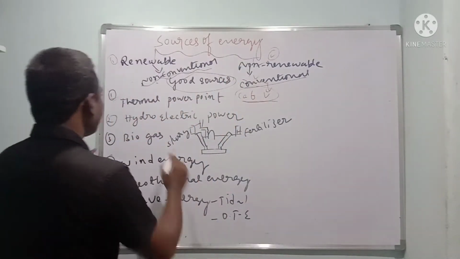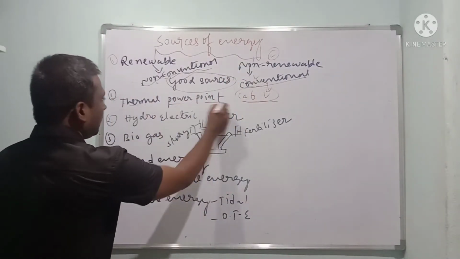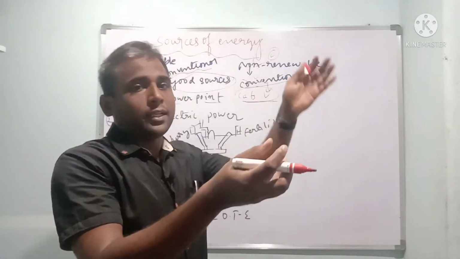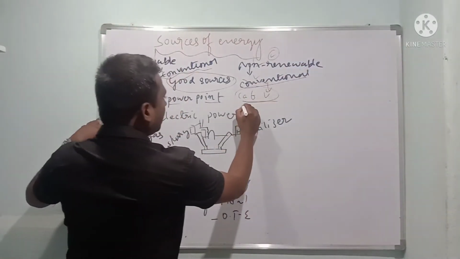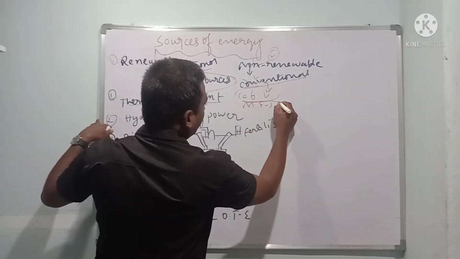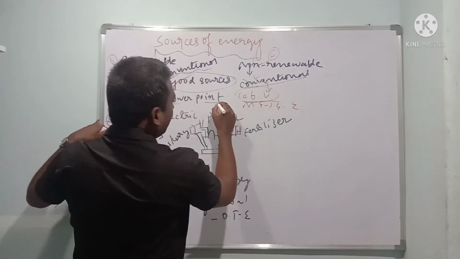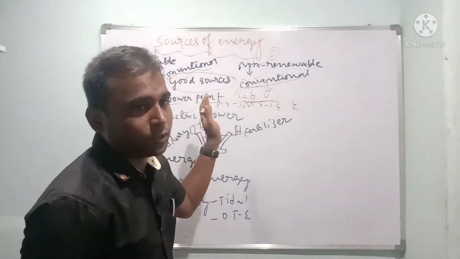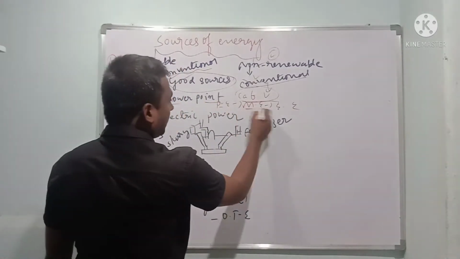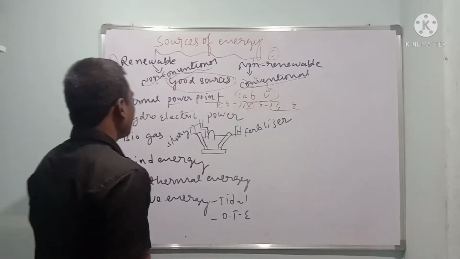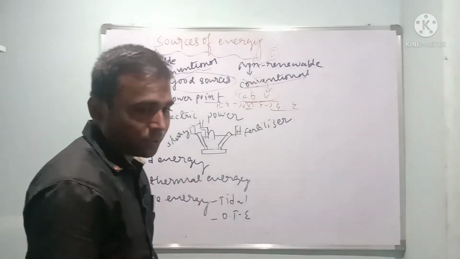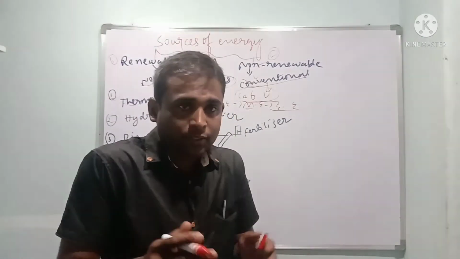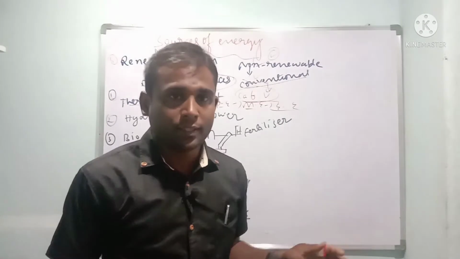Same thing we can see here in the thermal power plant. Dear children, water is stored in big boilers and heat is supplied. Pressure energy is converted into mechanical energy, because this pressure makes the turbines rotate, and mechanical energy is converted into electrical energy. So it has some disadvantages. It is an expensive process. You may focus on disadvantages, and there are some chances of a burst cylinder, I mean boiler.